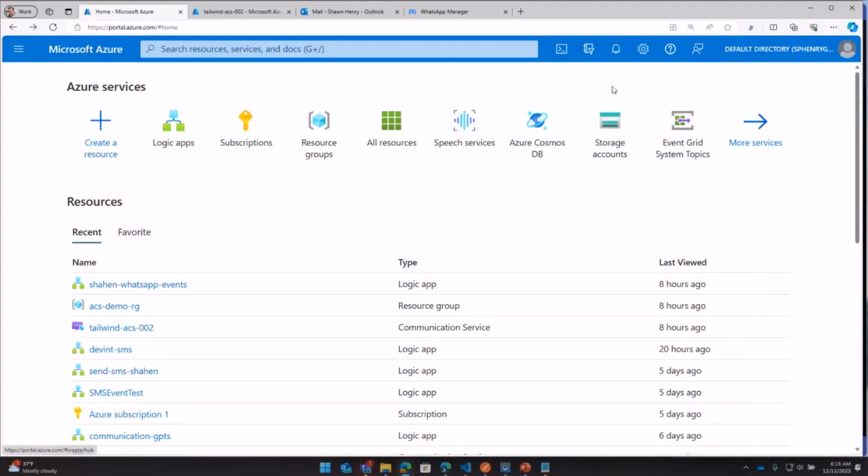Let's get right into the code. So I'm going to share my screen here. Hopefully you guys can see this. The first thing I want to do is start right at the beginning. If you're not signed up for Azure, not using Azure, why not? Go to azure.com, get started. It's free. The first thing you'll see is the Azure portal.